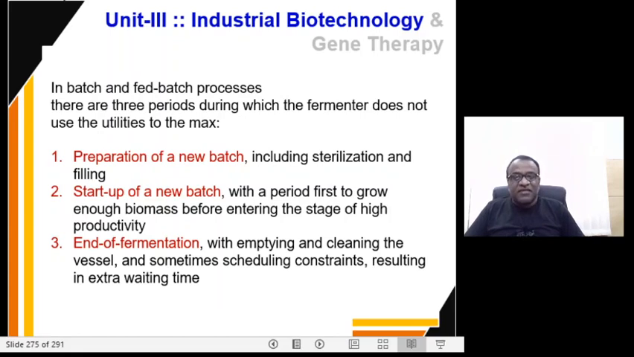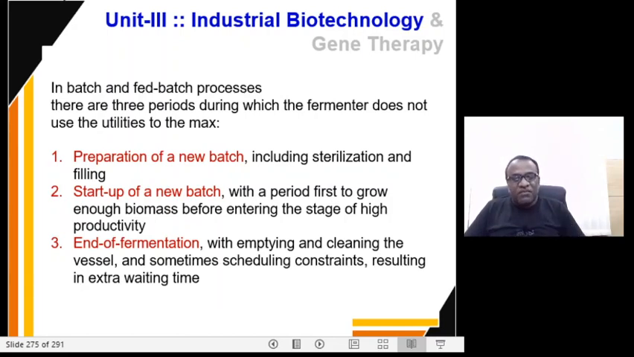And second period, startup of new batch, with a period first to grow enough biomass before entering the stage of high productivity. So this is another period where the fermenter does not use the utilities to the maximum. And the third period is the end of fermentation. That is emptying and cleaning the vessel, sometimes scheduling constraints which result in extra waiting period.